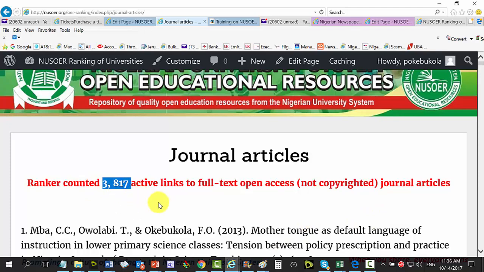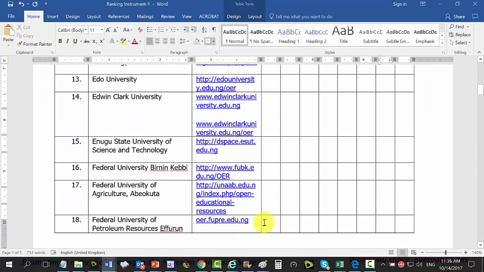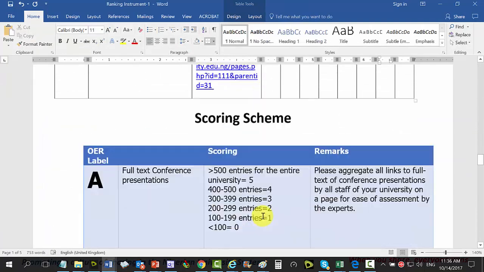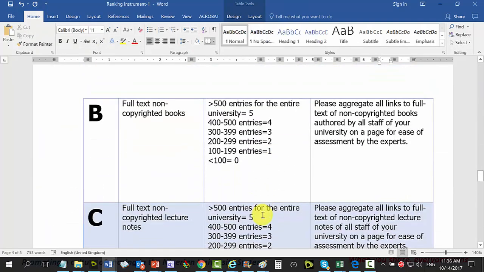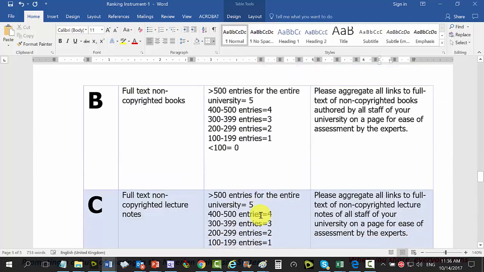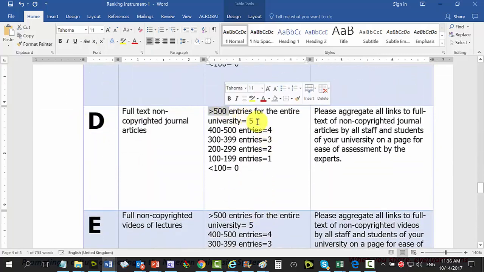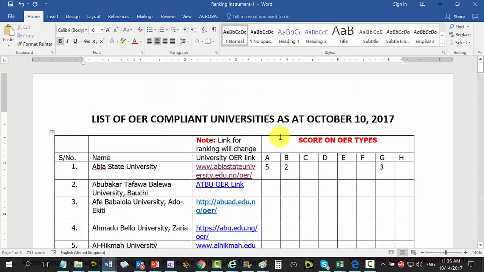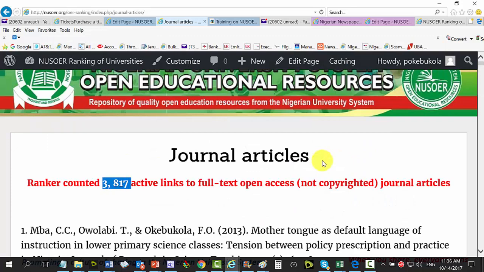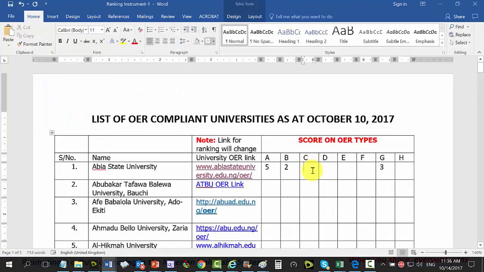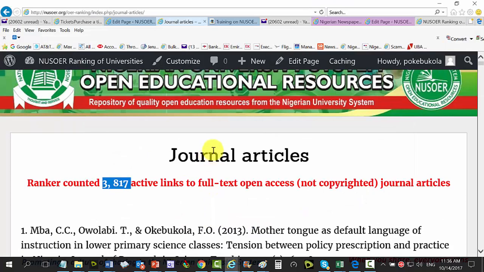3,817 active journal articles. So, let's see what we have. Journal articles, of course, the maximum is 500. So that's a D now, so it's 5. Score is 5. So we go up here to give journal articles 5. I hope I'm right with this number. Yes, 5 for journal articles. We've done journal articles.